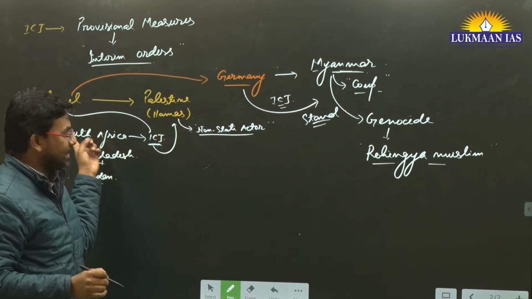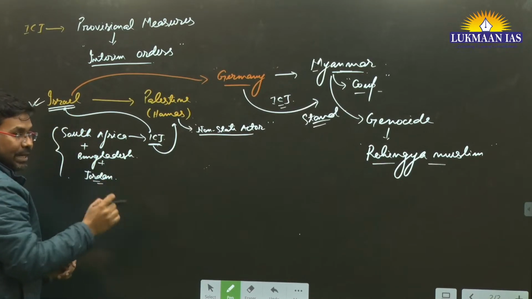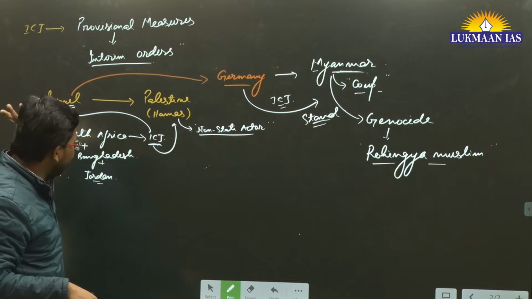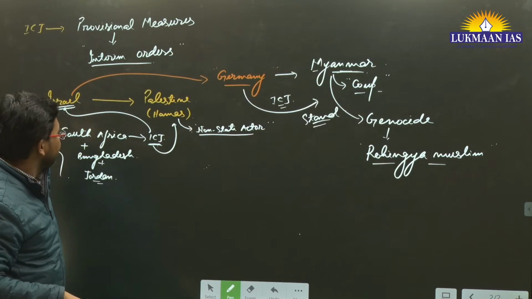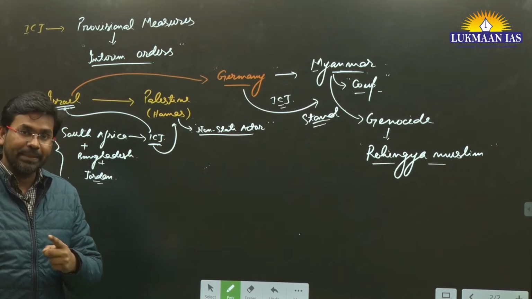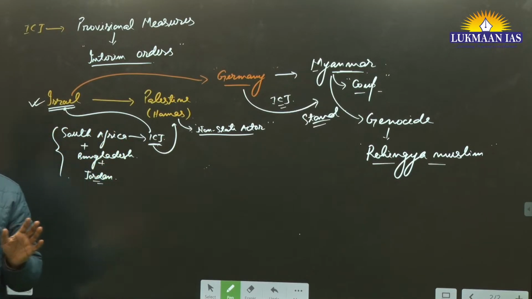But in the case of Israel and Palestine, Germany is supporting Israel, which many countries are blaming of involvement in genocide. Genocide means killing of a huge number of people. That is genocide.